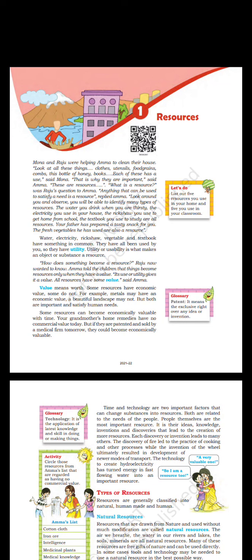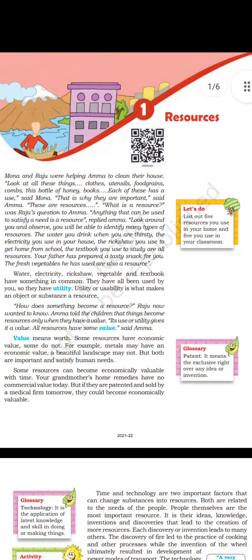How does something become a resource? Raju now wanted to know. Amma told the children that things become resources only when they have a value. Its use or utility gives it a value. All resources have some value, said Amma. Value means what? Some resources have economic value, some do not.